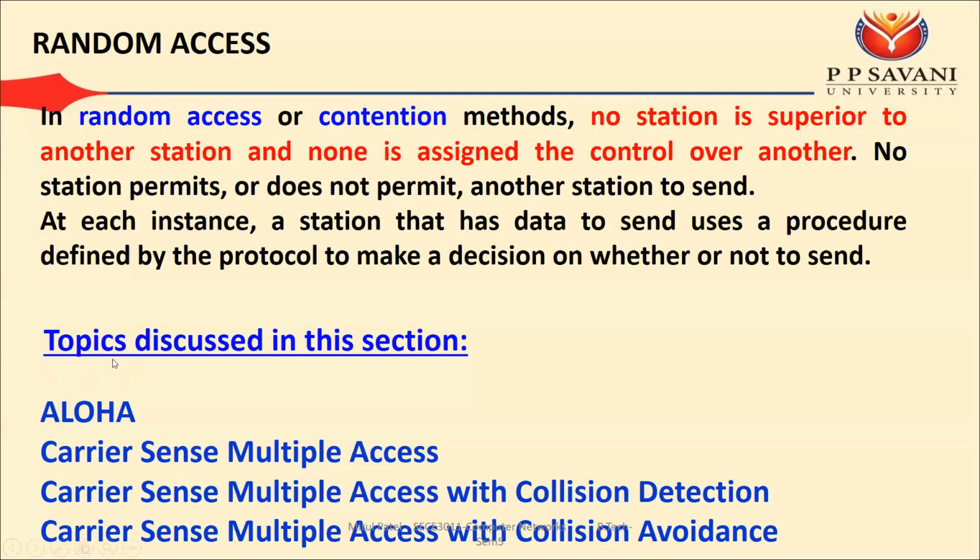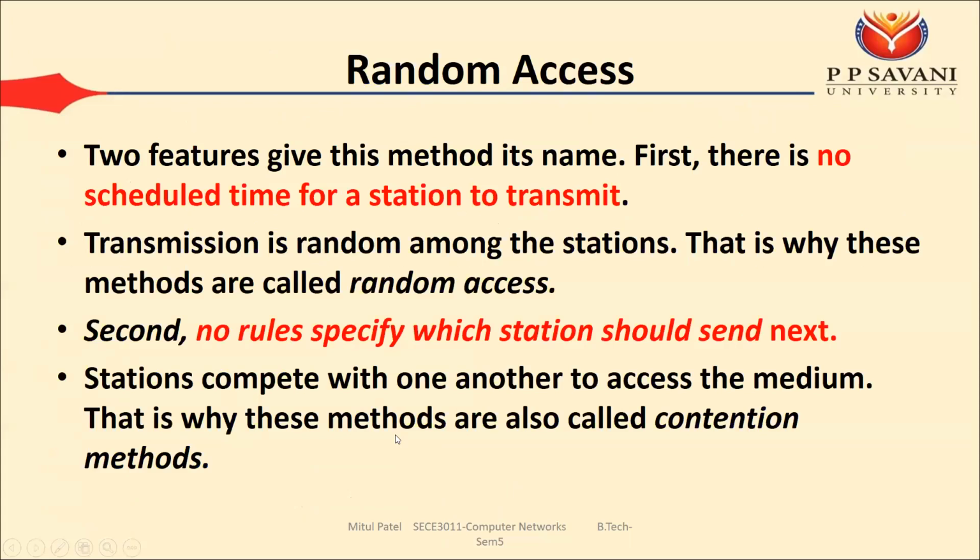For random access, as I have said, four types of protocols are designed: Aloha, CSMA, CSMA-CD, and CSMA-CA. Why is the name given random access? The reason is there is no scheduled time for a station to transmit. Whenever the station has something to send, it will send, so transmission is random among the stations.